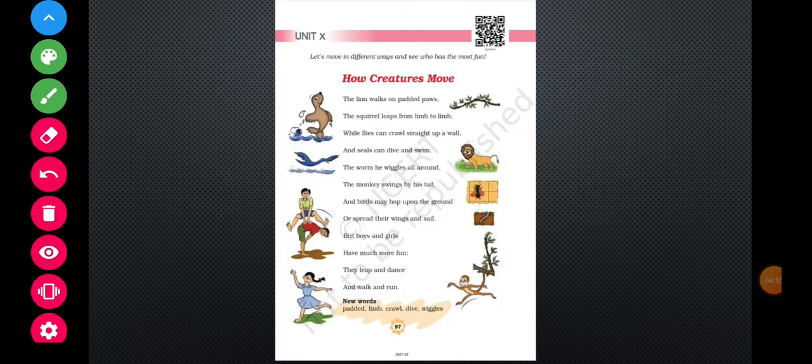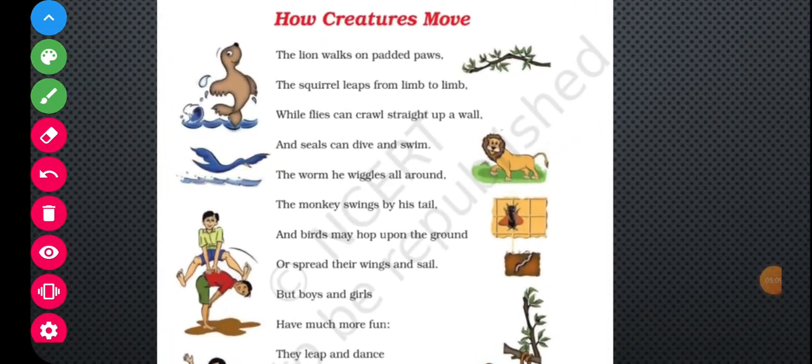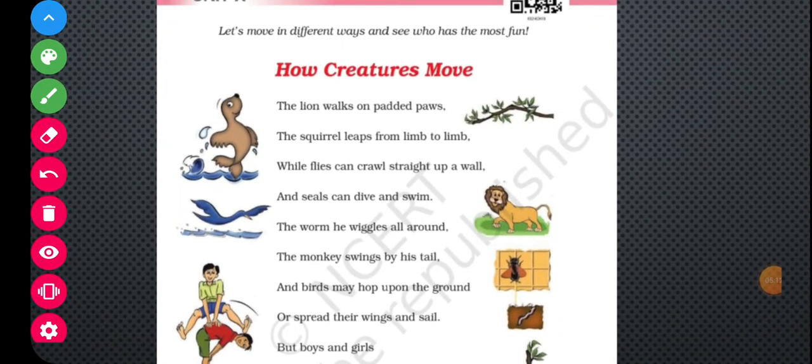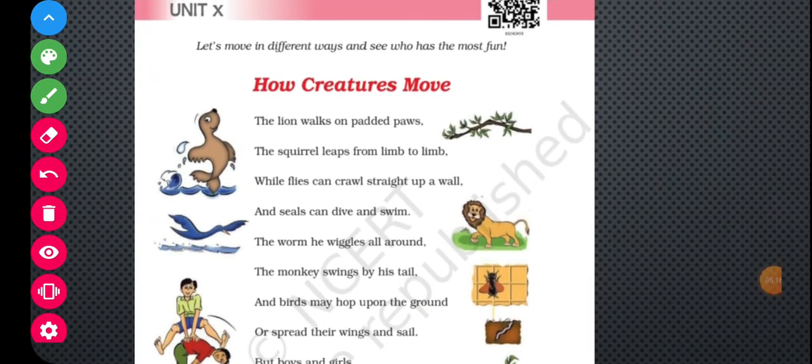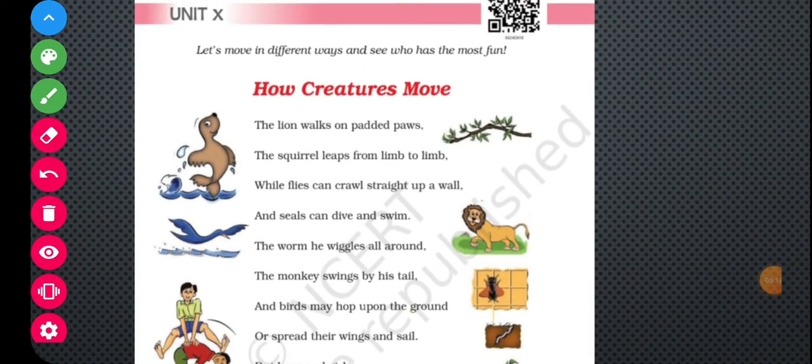So today we will recite the poem How Creatures Move, and through this poem you will come to know how some creatures move. Let's start, children. How Creatures Move. The lion walks on padded paws. The squirrel slips from limb to limb.